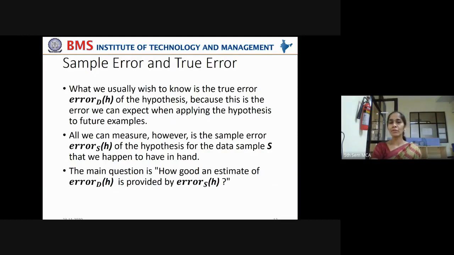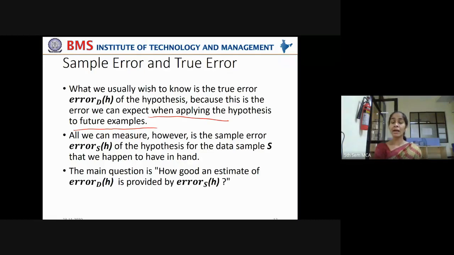Now, what we usually wish to know is the true error, error D of h, the hypothesis, because this is the error we can expect when applying the hypothesis to future examples. Correct? This is what I have been telling you. Our sample error is not of interest to us.